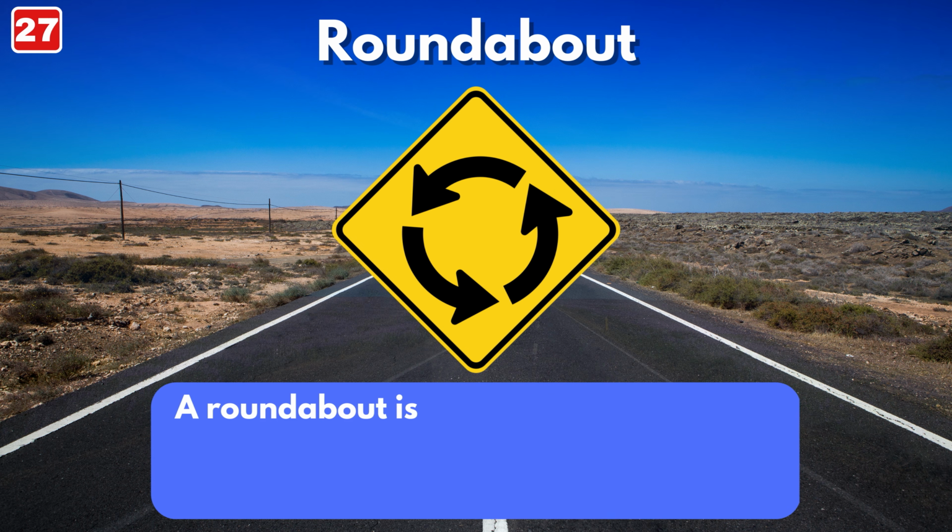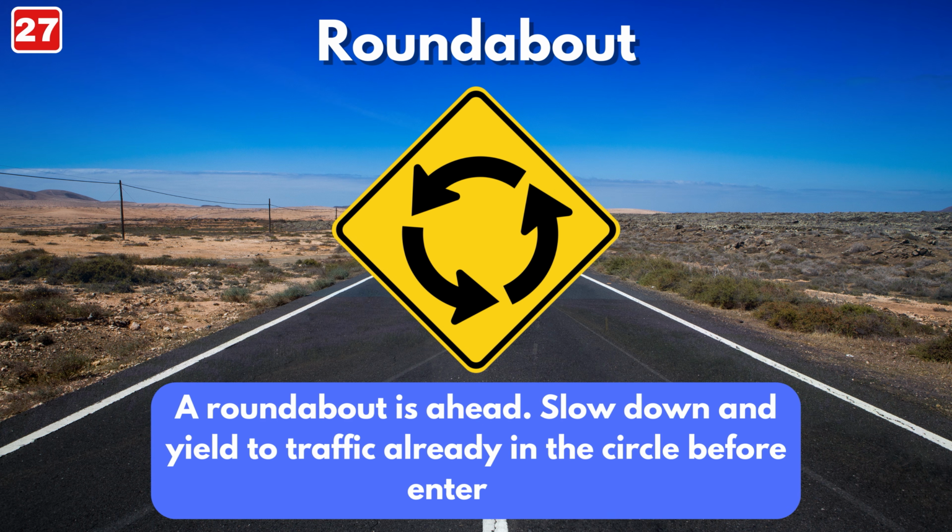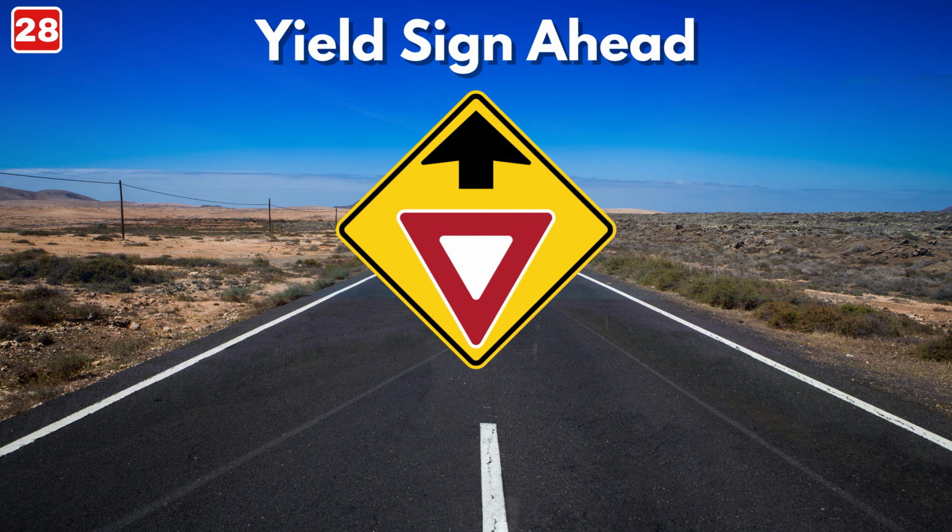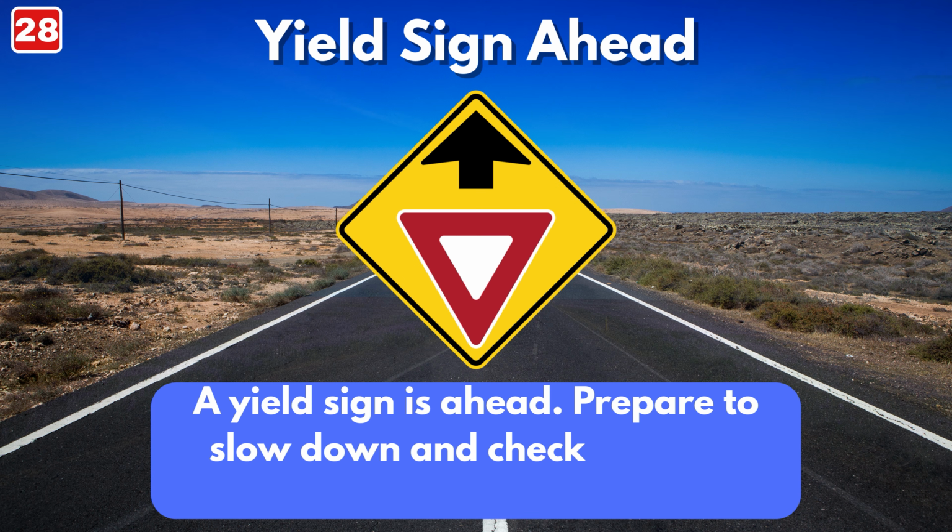Roundabout sign. A roundabout is ahead. Slow down and yield to traffic already in the circle before entering. Yield sign ahead sign. A yield sign is ahead. Prepare to slow down and check for cross traffic.